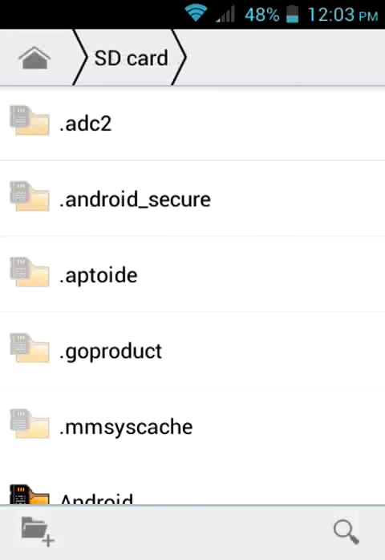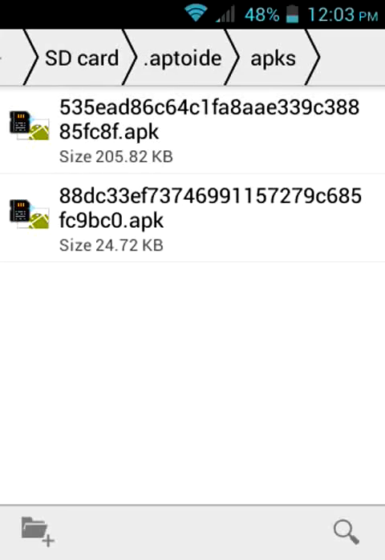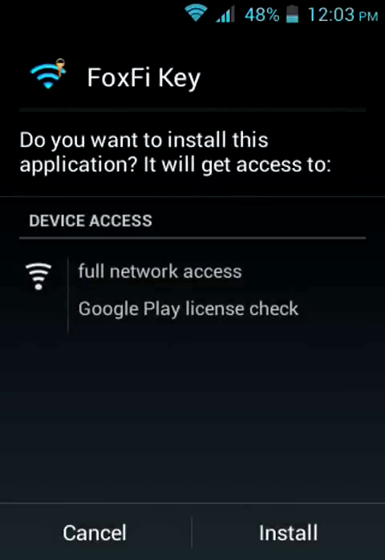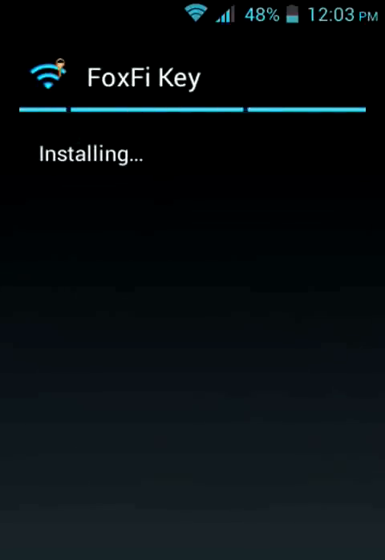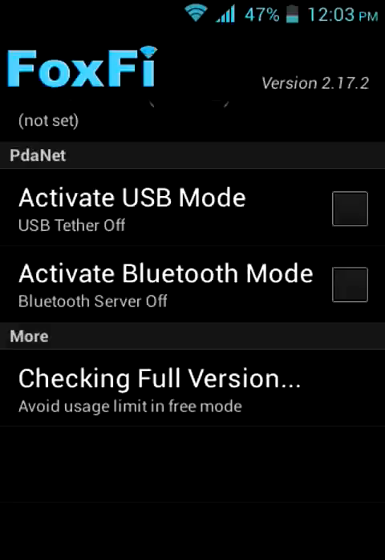Oh, and search for the APK files, and this one, Foxfi key. So you should install it. Okay. After you install it, you should open the app. As you can see, it says checking full version.